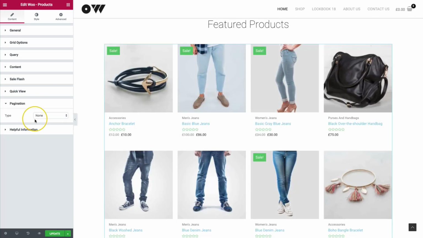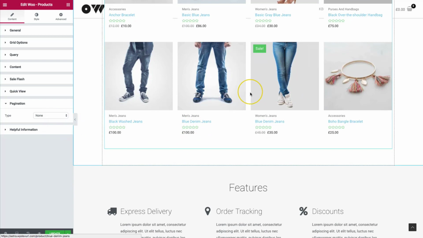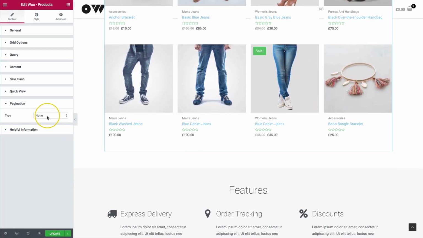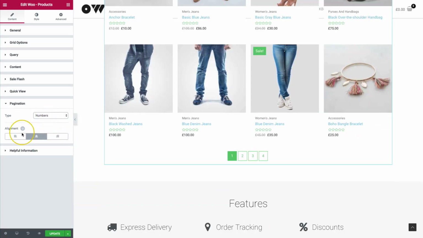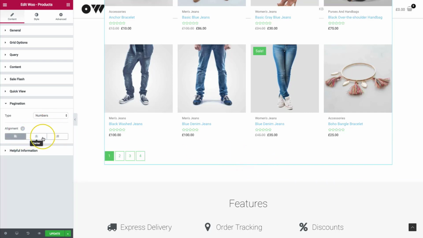The pagination. So right now we have no pagination, so they won't be able to page over to another one after the 8 have shown. So let's go ahead and turn that on with just numbers only. So you can see that we have 4 pages of products. We can left, center, or right align this. So let's go ahead and keep that center just for sake.